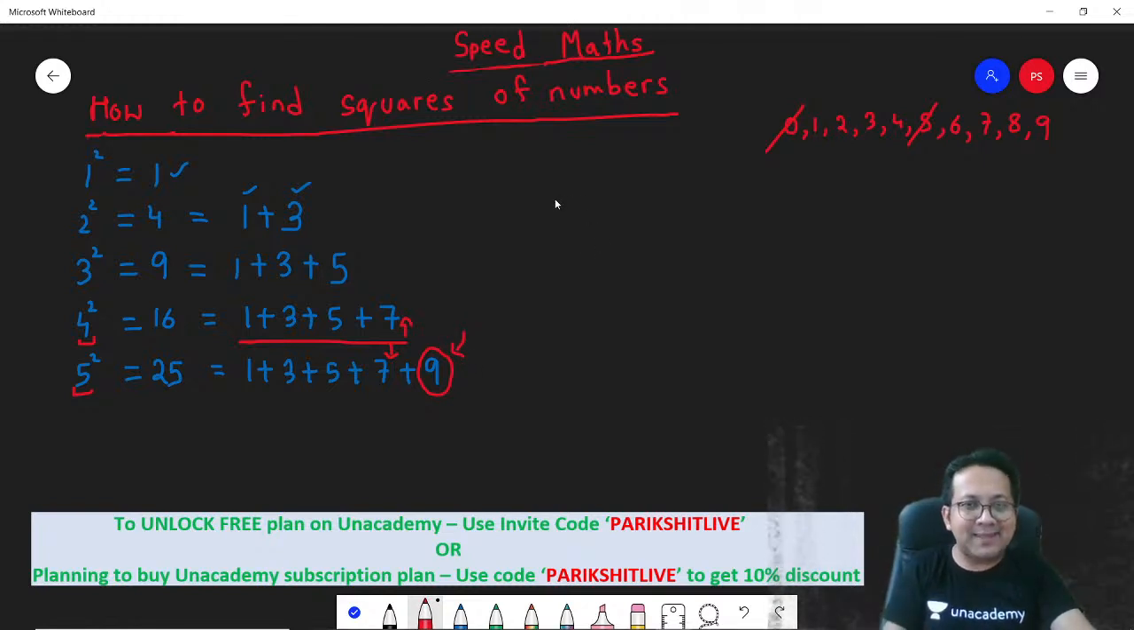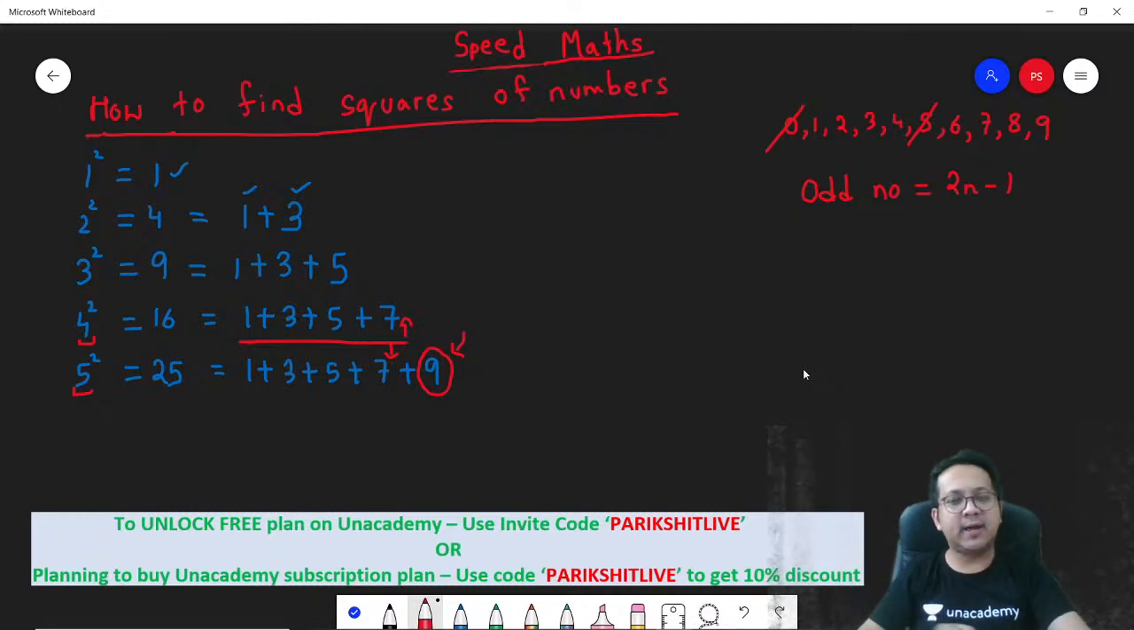How do you determine an odd number? An odd number is nothing but 2n minus 1. Correct? So if you have to find out the fifth odd number, put n as 5, and you'll get it. 2 into 5 minus 1, 9. That's the answer. Getting it?